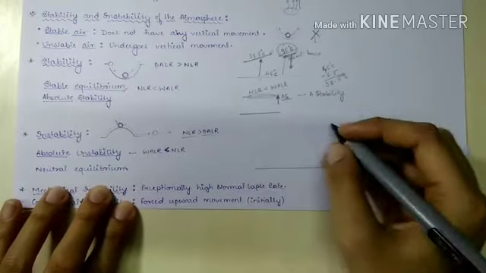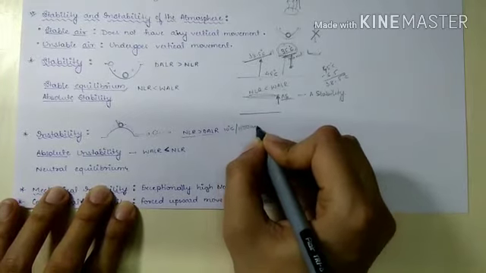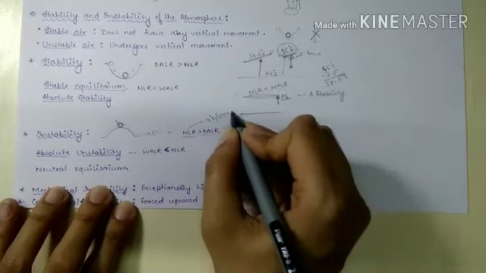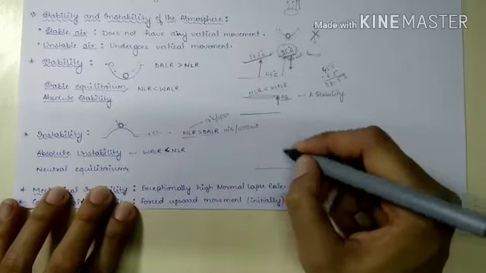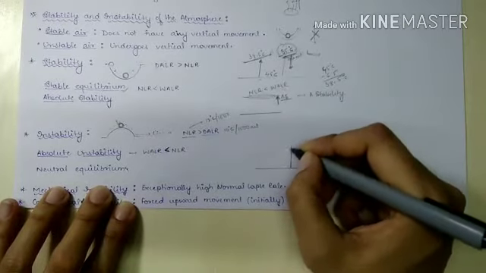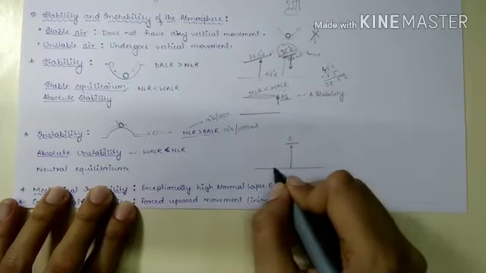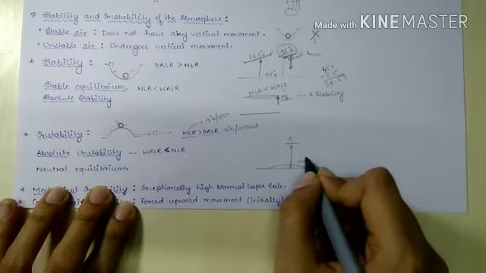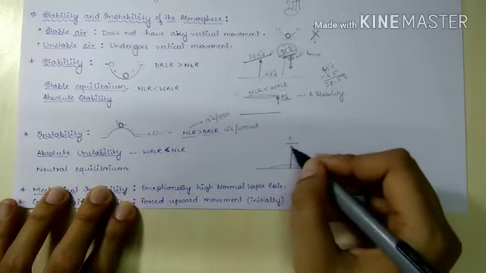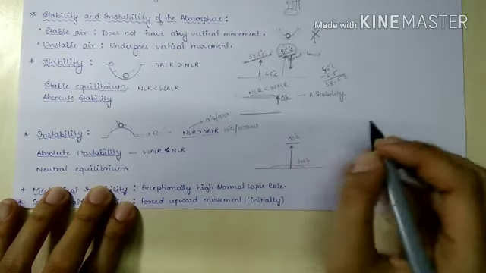Consider the normal lapse rate. If the dry adiabatic lapse rate is 10 degrees Celsius per 1000 meters, consider the normal lapse rate to be 12 degrees Celsius per 1000 meters. So the air moving with the dry adiabatic lapse rate, when it reaches the height of 1000 meters, if the ground temperature is 40 degrees Celsius, then its temperature will be 30 degrees Celsius at the height of 1000 meters.